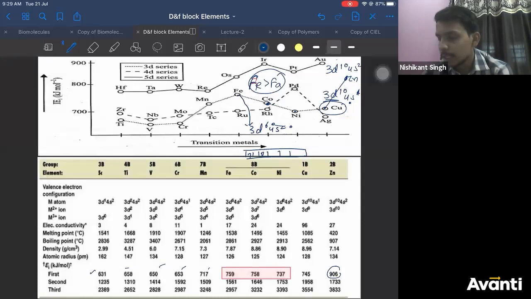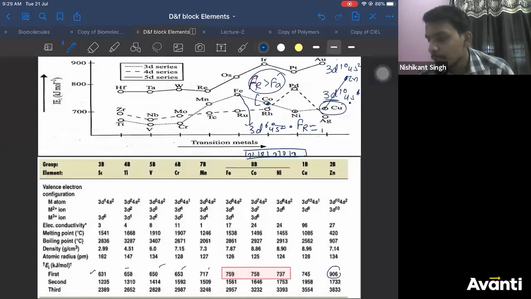So if electron starts pairing, what will happen? The effective nuclear charge, right? Electron starts pairing means repulsion will increase. And after iron, we are saying here, the repulsive forces are quite dominant.